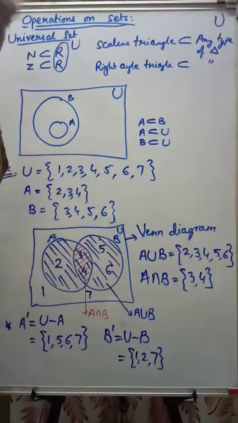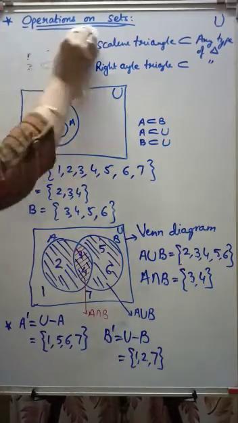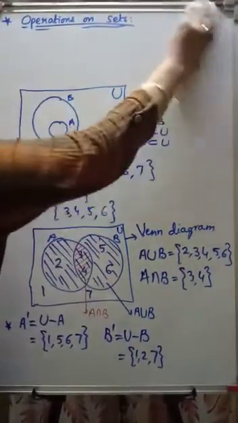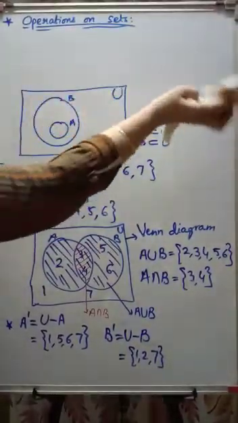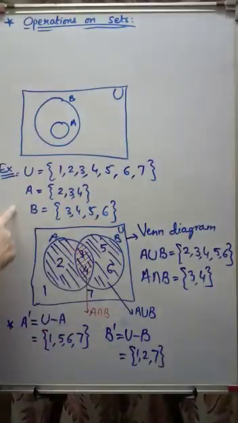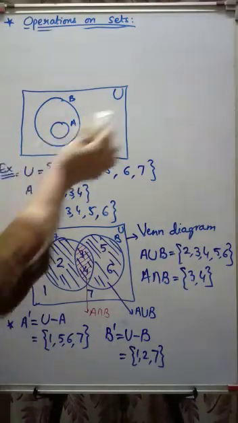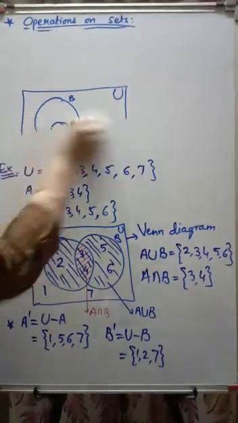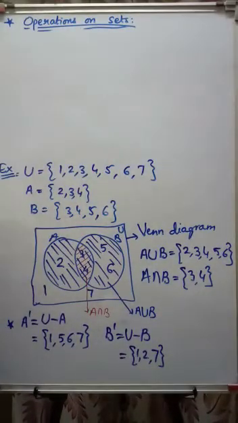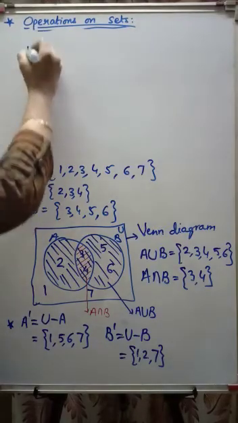Now how to show A complement, B complement in a Venn diagram? If I am talking about this example only, I'll draw it again. Same Venn diagram I'll draw.